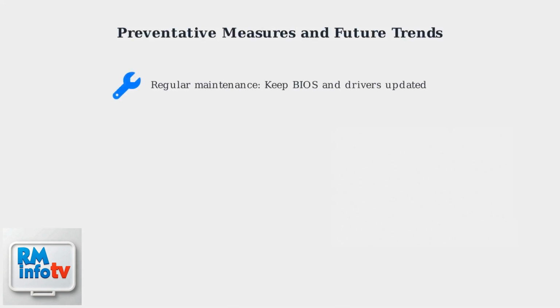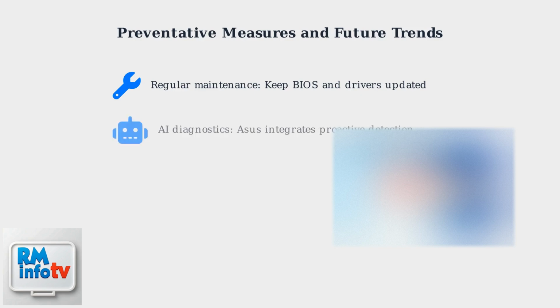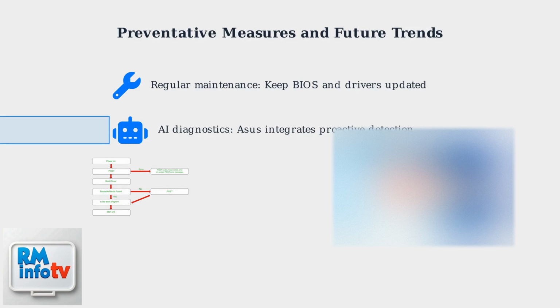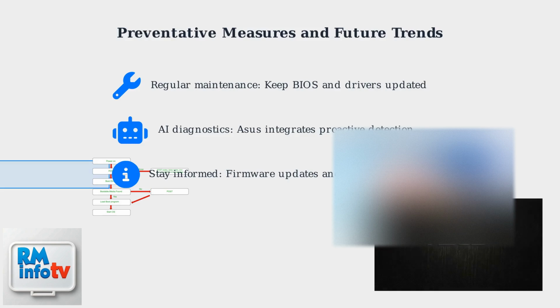Preventative measures can significantly reduce the risk of Asus boot loops. Regular maintenance is key, including keeping your BIOS and drivers updated through Asus's official channels. Asus is increasingly integrating AI diagnostics into software like MyAsus and Armoury Crate. This allows proactive detection and fixing of potential issues before they cause boot loops, reducing hardware returns by up to 15%. Stay informed about firmware updates and community solutions specific to your Asus model.